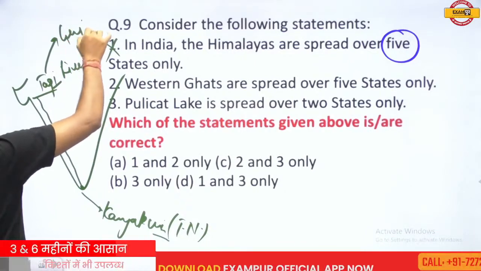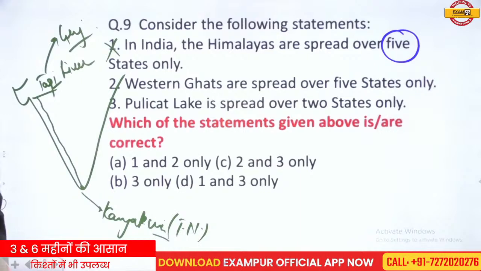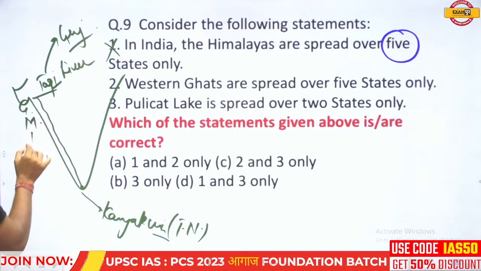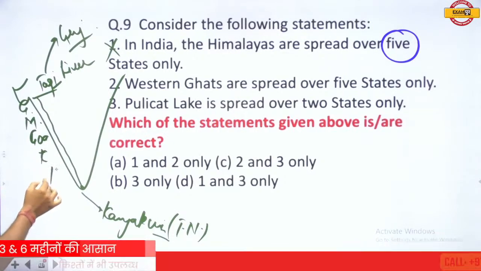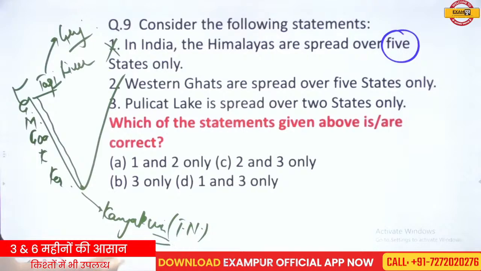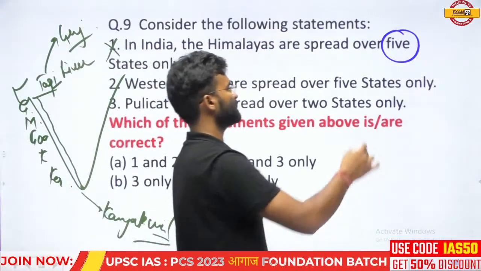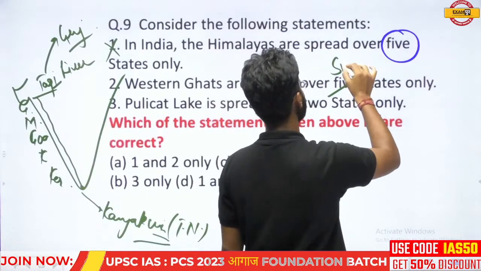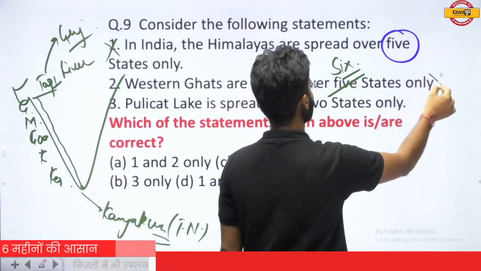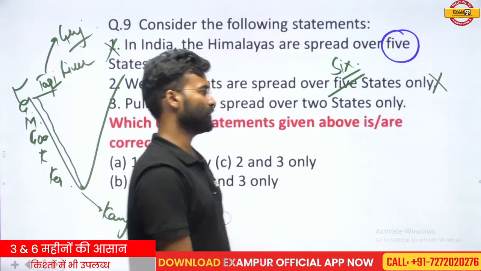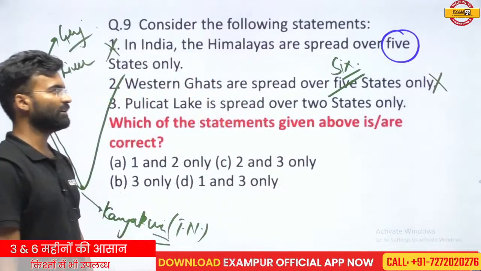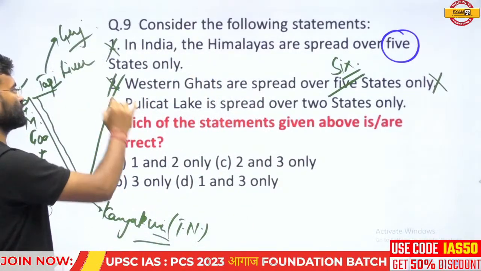So you can count from Gujarat to Tamil Nadu. Gujarat, one state, second is Maharashtra, third is Goa, fourth is Karnataka, fifth is Kerala, sixth is Tamil Nadu. So the Western Ghats are not spread over 5 states, they are spread over 6 states. So statement number 2 is also wrong. You can eliminate this statement. So second is also not correct.